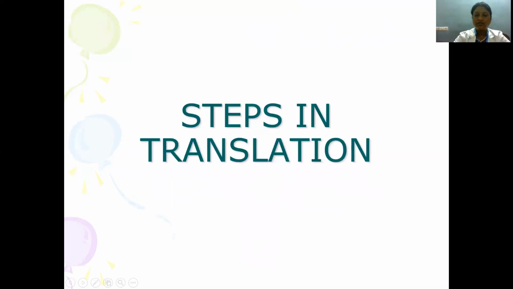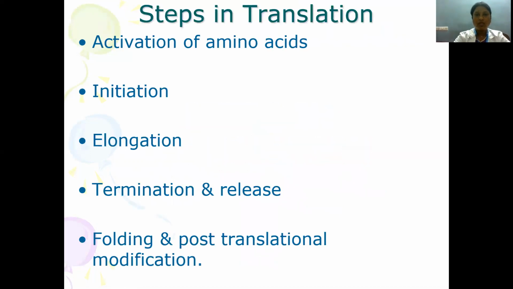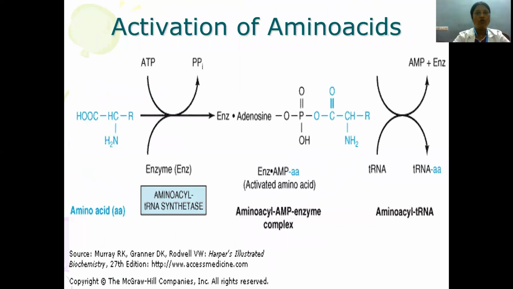So what are the steps in translation? These are basically the most important steps, an outline of steps in translation: activation of amino acids, initiation, elongation, termination and release, folding and post-translational modification. So how do amino acids get activated?